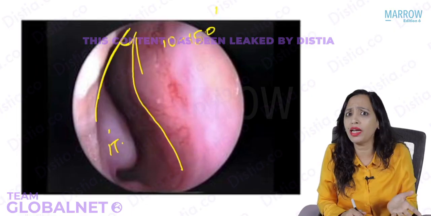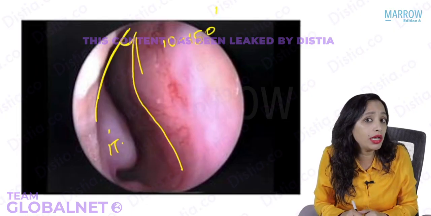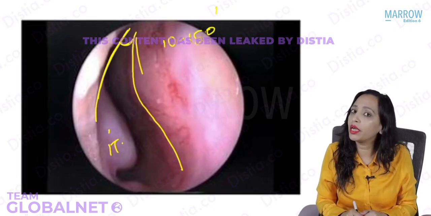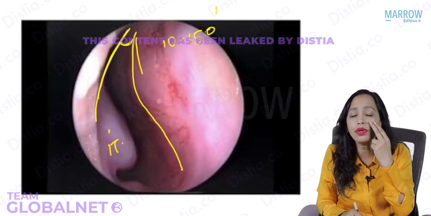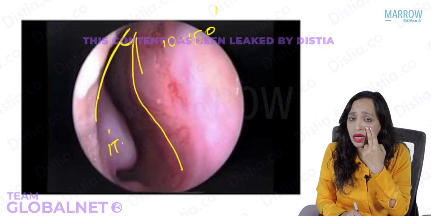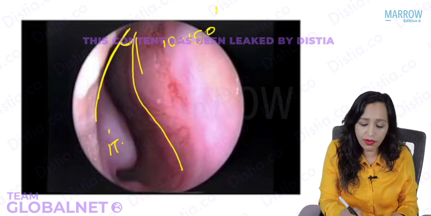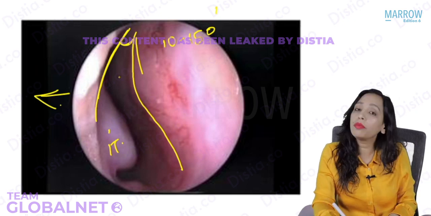But how do we find out that this obstruction is actually because of nasal valve area only? We can do this by doing a test that is known as, what we do in this test, first I will tell you. We ask the patient to, with 2 fingers, pull the cheek laterally. So now what will happen is that this lateral wall will get pulled laterally. So space will be created here.